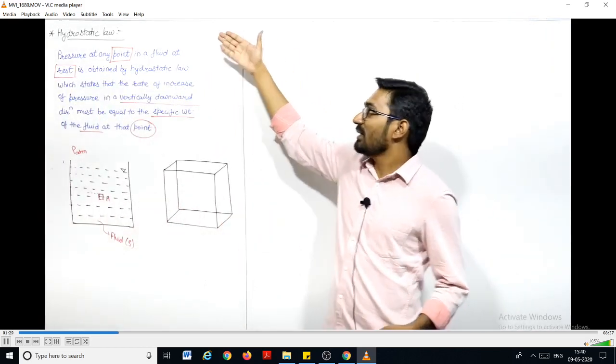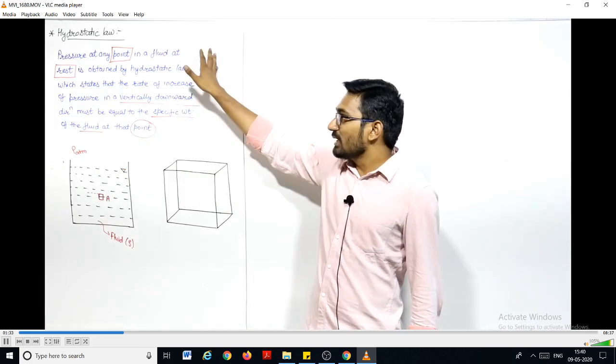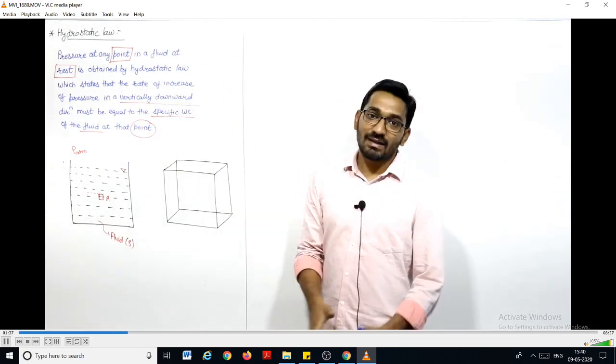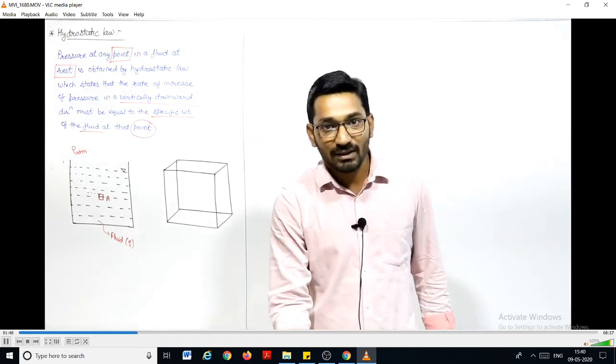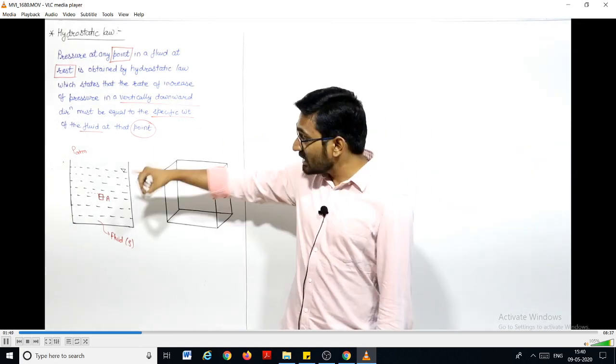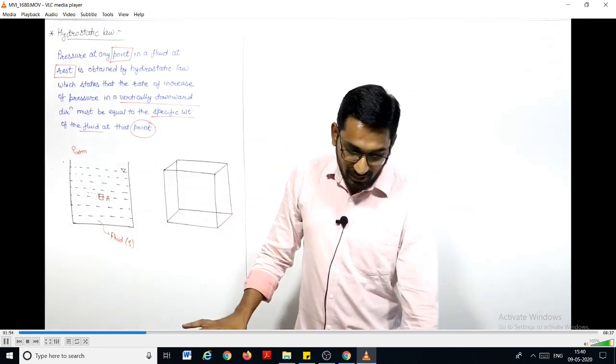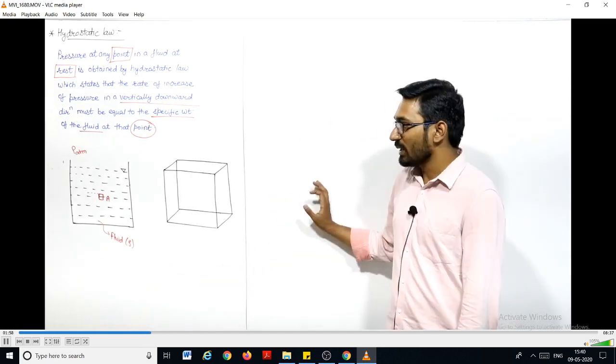If you want to find the pressure at any point in a fluid which is at rest, then it is obtained by this hydrostatic law, which says that the rate of increase of pressure in the vertically downward direction will be equal to the specific weight of the fluid at that point, right? So this is the meaning of the hydrostatic law. Now let us derive the equation for it.